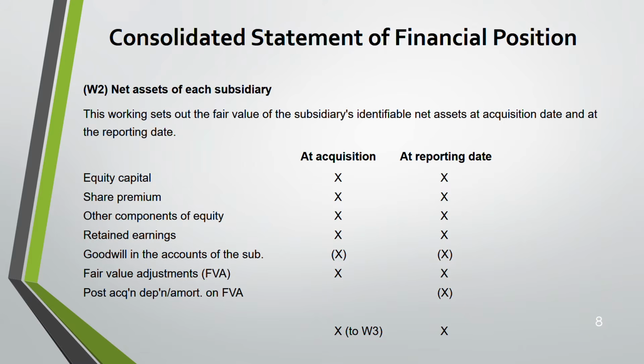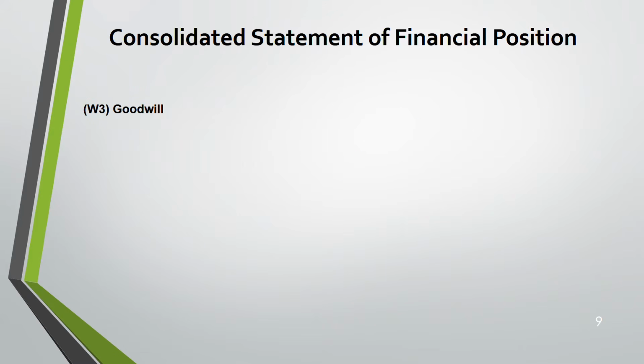If it's a tangible asset, it will be depreciation. Since depreciation and amortization are done at the year end, there is nothing to do at the acquisition date. It's only at the reporting date that the change will take place. You need to deduct.